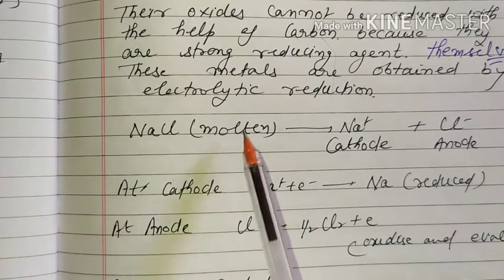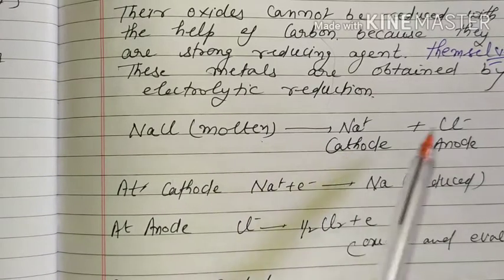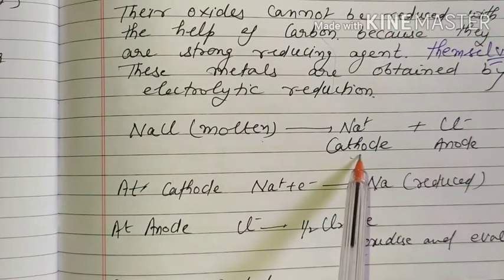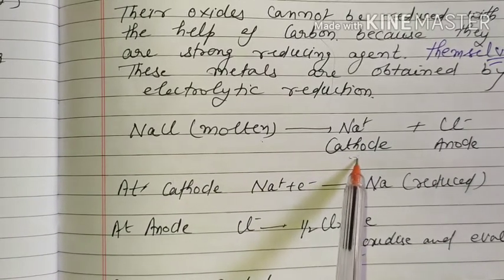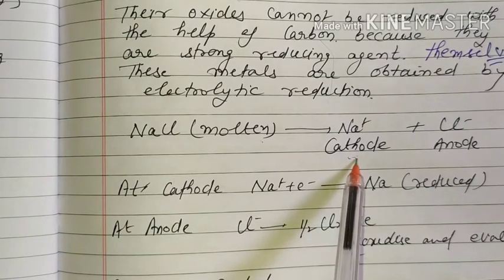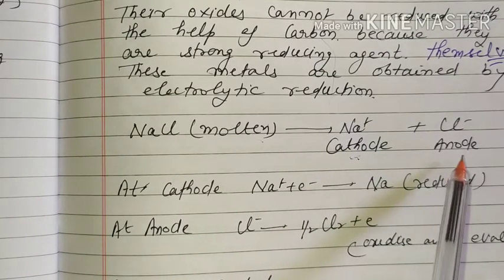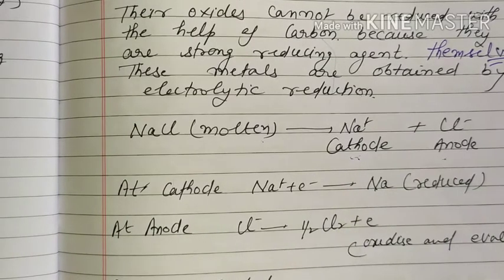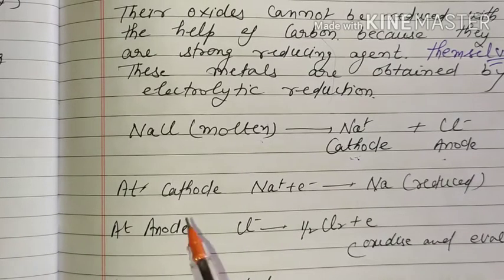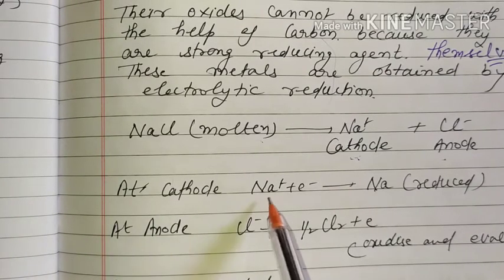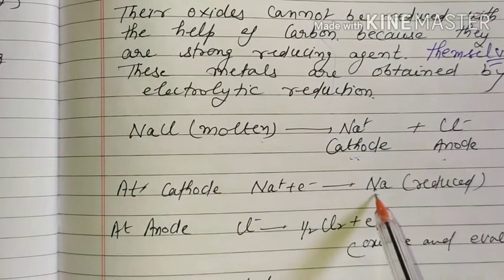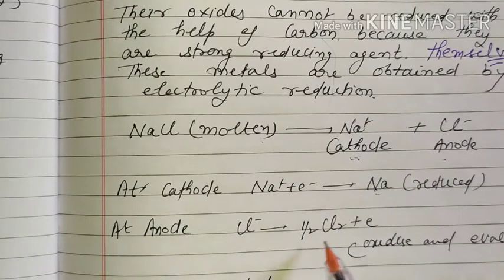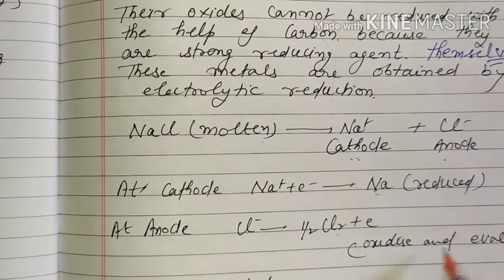For example, sodium chloride in the molten state: Na positive, Cl negative. The cathode is the electrode connected to the negative terminal of the battery, and the anode is the electrode connected to the positive terminal of the battery. At the cathode, sodium positive gains an electron and is reduced to Na. At the anode, chloride is oxidized and evolved.